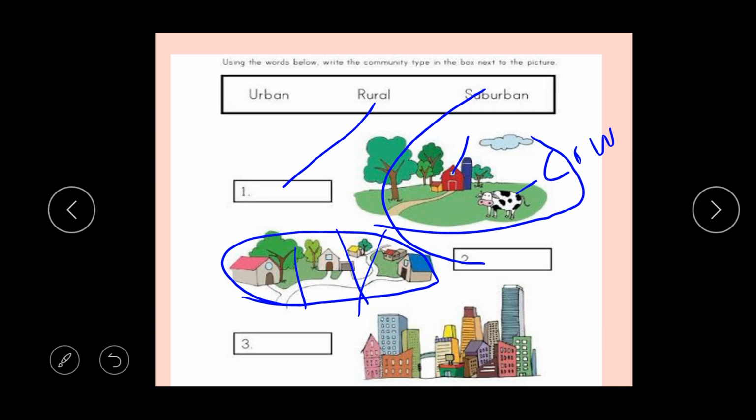And the last one, which is number three, is what? Urban community, because you can see that houses are built together and you can see tall buildings, or what we call skyscrapers. So you can see tall buildings there.